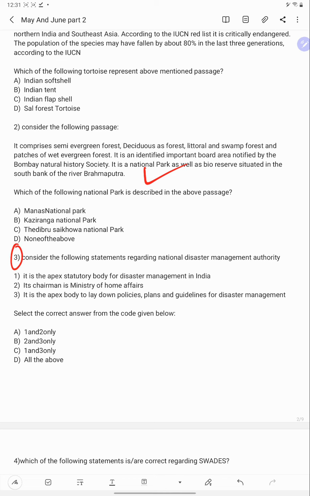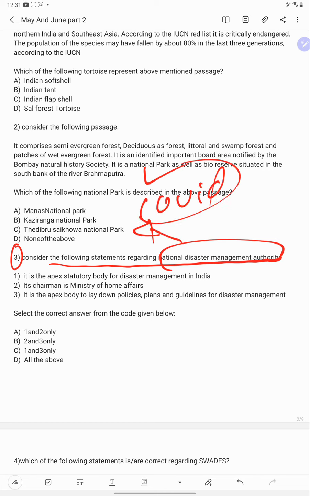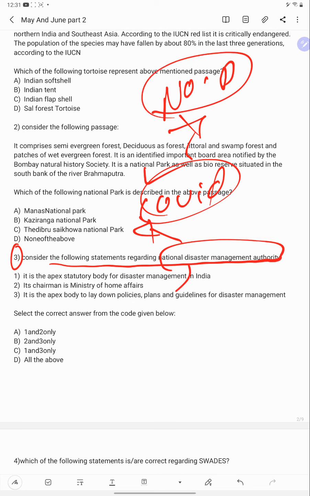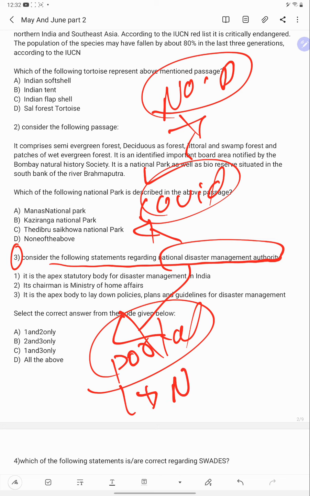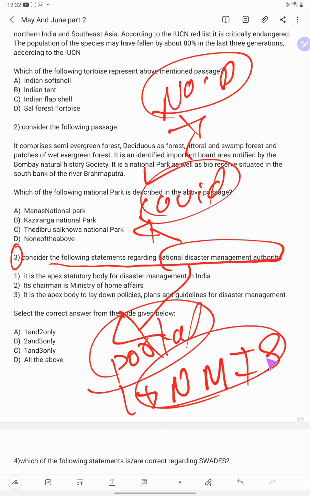Now come to the third question. Consider the following statements regarding the National Disaster Management Authority. Why is this in news? Because COVID-19 is declared a notified disaster, and this organization has launched a protocol, that is the National Migrants Information System.